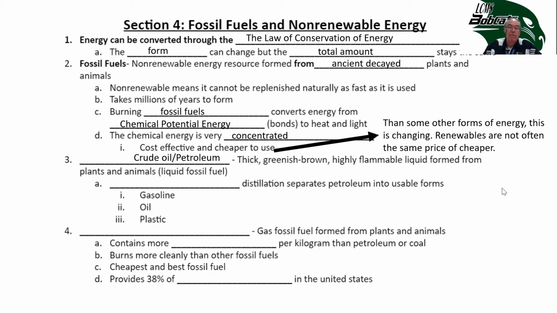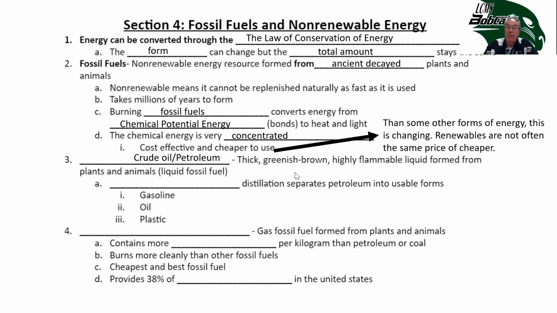Okay, the first fossil fuel is crude oil or petroleum. So this is what we dig up in the ground when we pump it out of oil wells. When it comes out of the ground, it's this thick greenish brown, highly flammable liquid. It looks more like tar than it does like anything that we can actually use. So it's definitely not ready to use when it comes out of the ground.